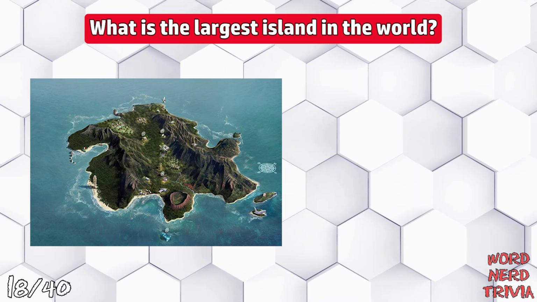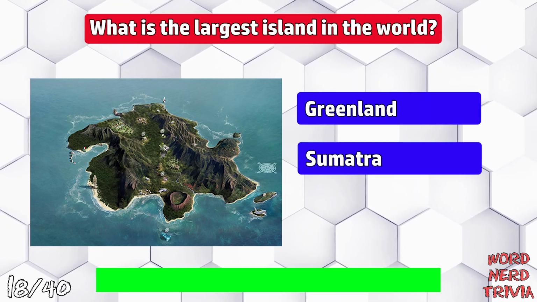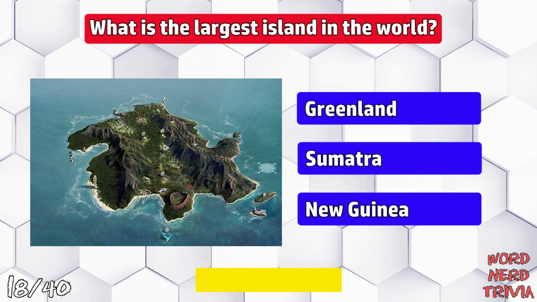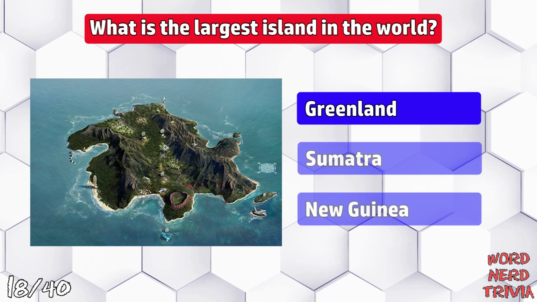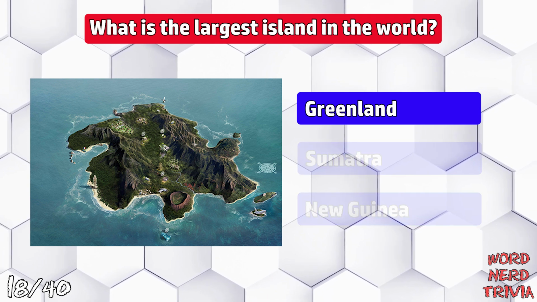What is the largest island in the world? Greenland, Sumatra, or New Guinea? The largest island is Greenland. It's more than twice the size of New Guinea, which is the second largest.